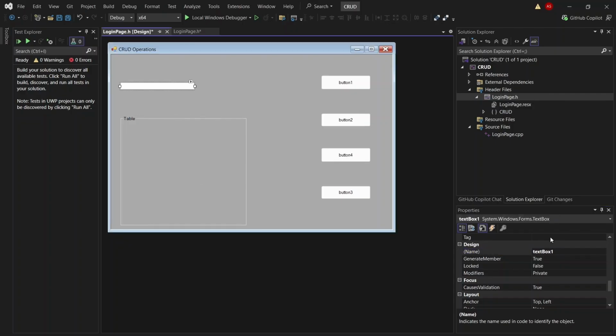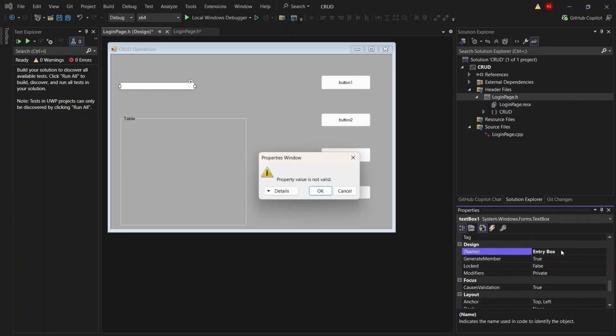Okay, and the text box to entry box. Now, while we are writing the properties or changing their names, we have to make sure that there is no space in between the entries.